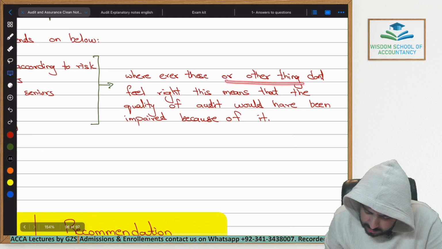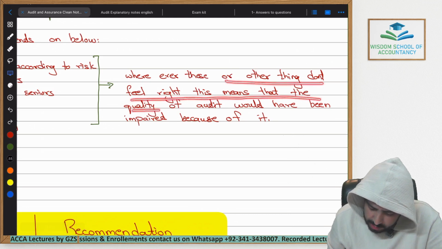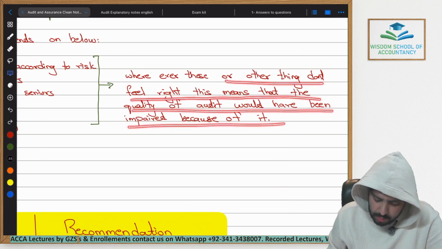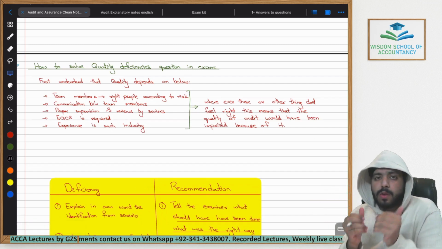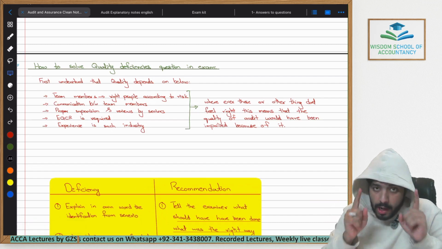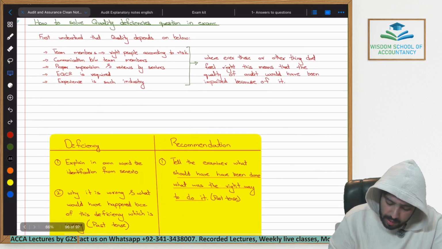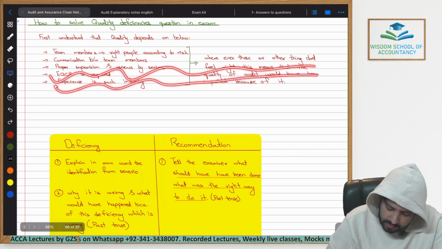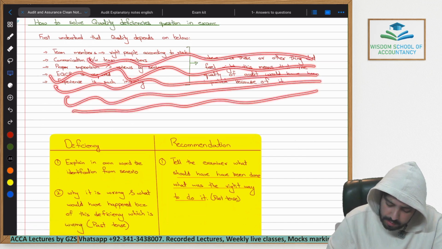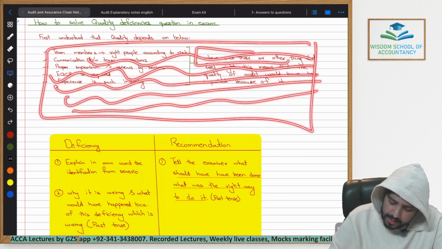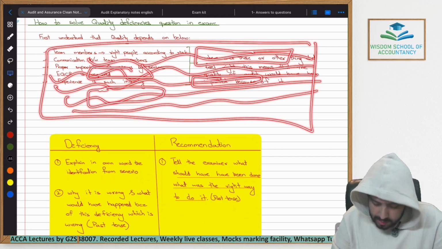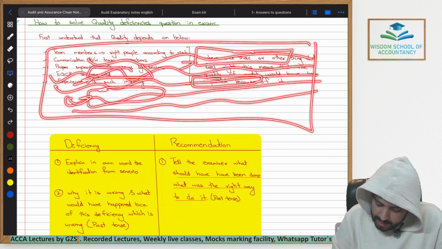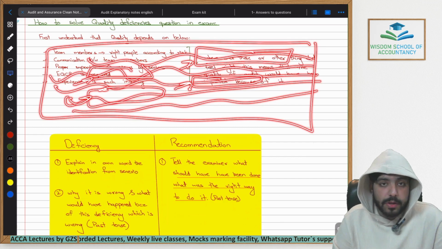Wherever these or other things don't feel right, this means that the quality of the audit would have been impaired because of it. So wherever you read in the question something because of which you think that the quality would have reduced during the audit, always create an issue for it. Now, the way you solve your answer within your exam, again, you will be given different stories within your exam questions. I'm talking about the long questions, section B. Out of the story, by reading every single line, just like audit risk, just like code of ethics, just like code of corporate governance, the way we solve the questions there, same as that, you will have to identify areas where the audit quality might have reduced during the audit.